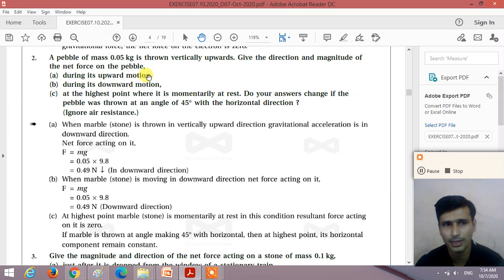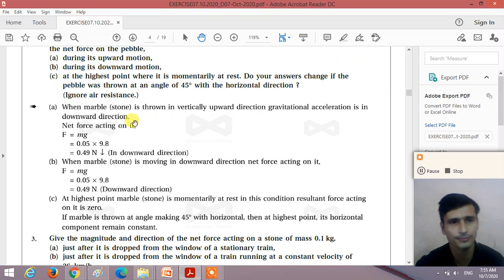So the mass of the pebble is given to you, 0.05 kg, thrown vertically in the upward direction. What will be the resultant force? What will be the net force on the pebble when it moves in the upward direction, when it moves in the downward direction, and when it is at the highest point where it is momentarily at rest? Does your answer change if the pebble was thrown at an angle of 45 degrees with the horizontal direction?